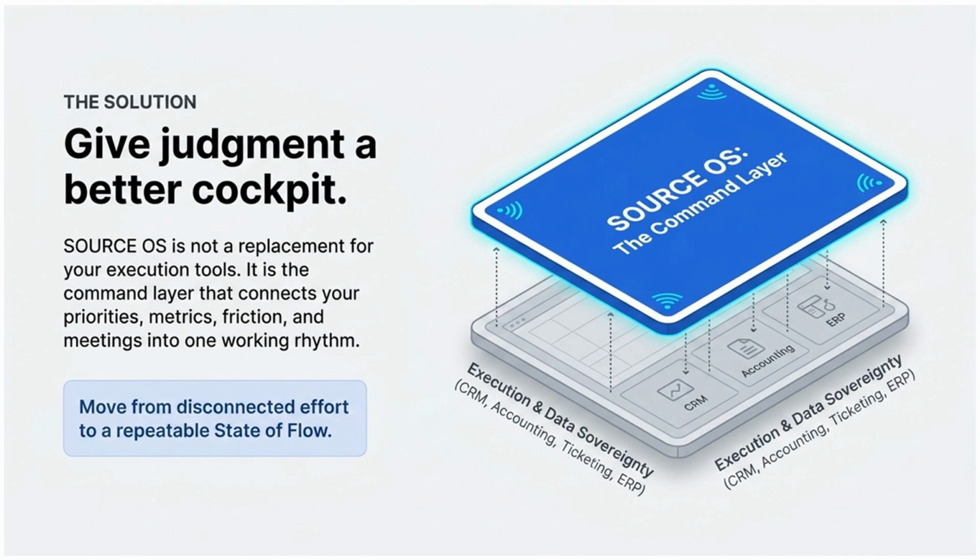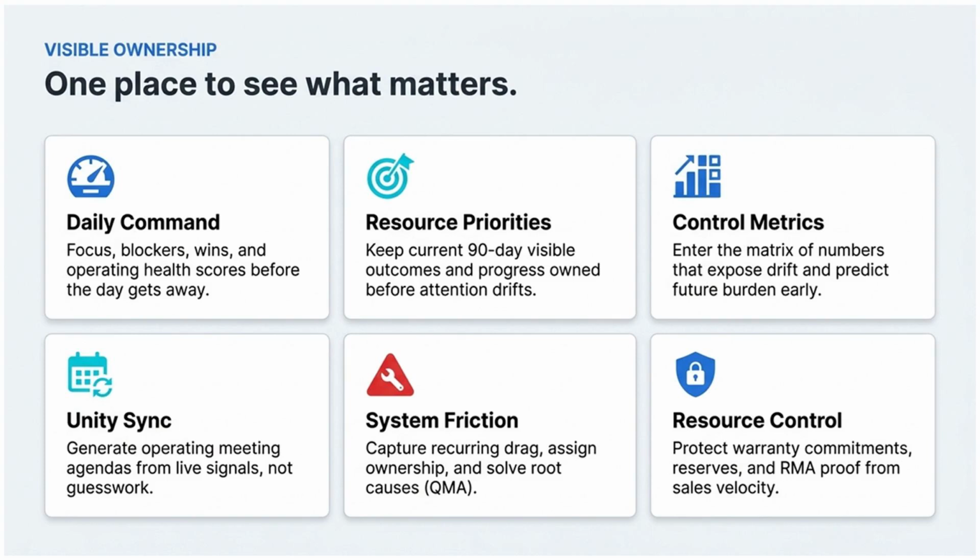Give your team a better command center with Source OS. It's not a replacement but a command layer that unifies your priorities, metrics, and meetings into a seamless workflow. Visible ownership means having one place to see what matters. From daily commands to resource control, keep everything in view and under control.